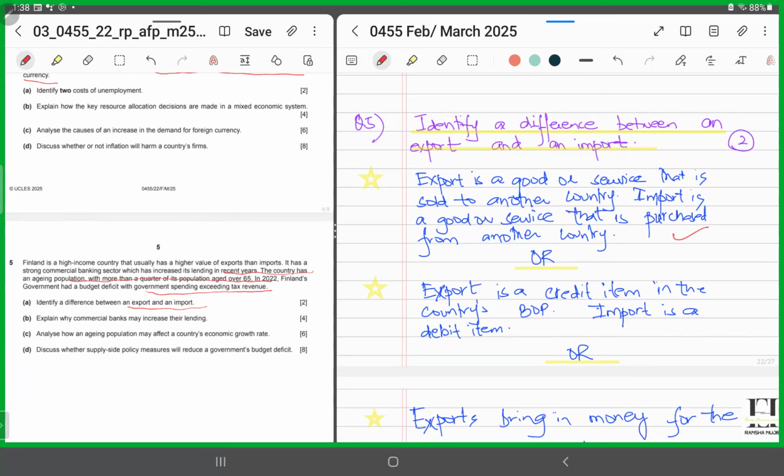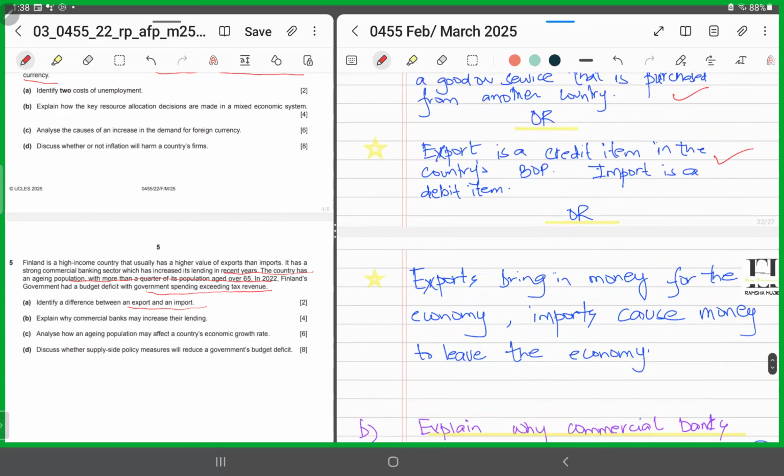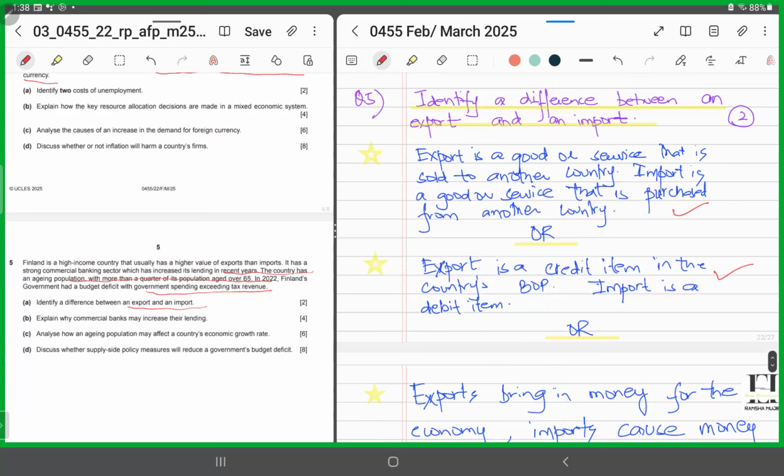Or you could say export is a credit item in the country's BOP, whereas import is a debit item. Or you could say exports bring in money for the economy, whereas imports cause money to leave the economy. You can use any of these differences and you'll get full 2 marks.